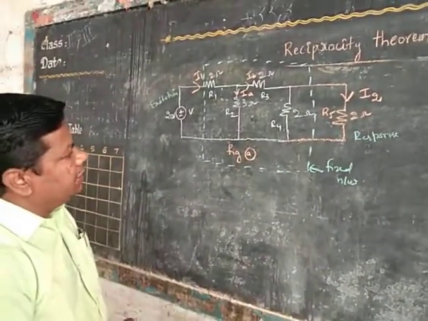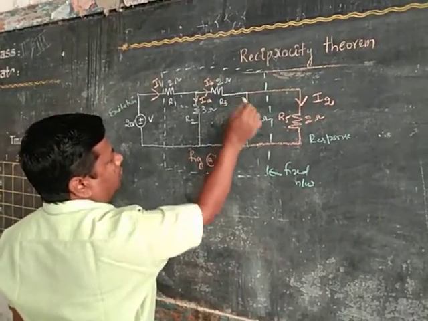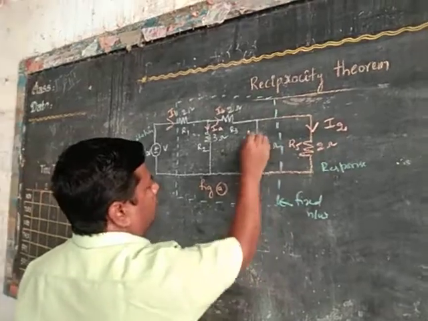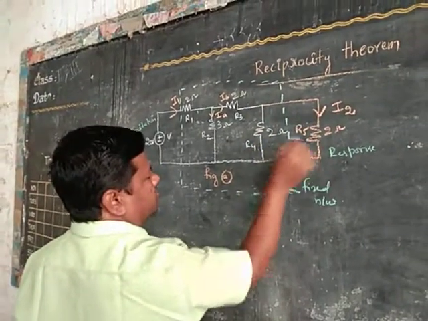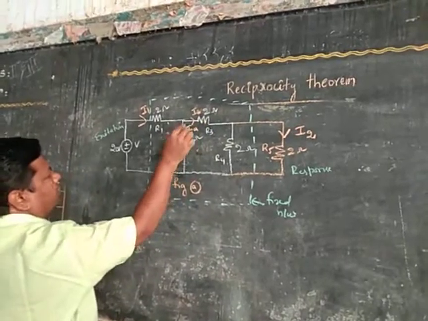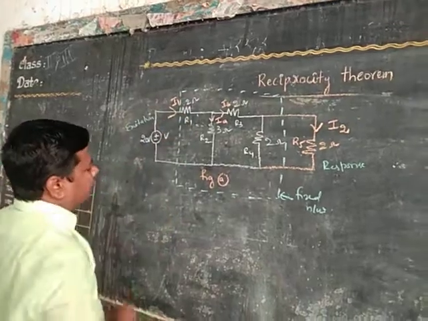How do we find the current flowing through the 2 ohm resistor? Once you know the current IB, you can easily apply the current divider rule. Then I2 is equal to IB into the opposite resistor by the total resistance. Then how to find IB? Again apply the current divider rule. You must know the I1 current. Then how to find the I1 current?